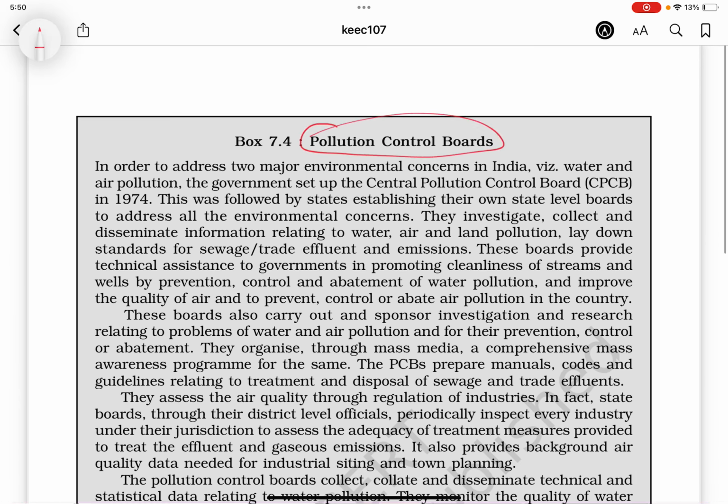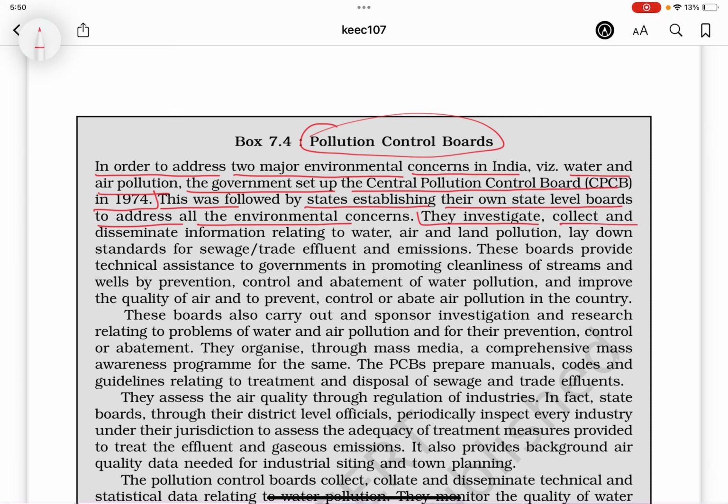Pollution Control Board. In order to address two major environmental concerns in India, water and air pollution, the government set up the Central Pollution Control Board (CPCB) in 1974. This was followed by states establishing their own state-level boards to address all the environmental concerns.